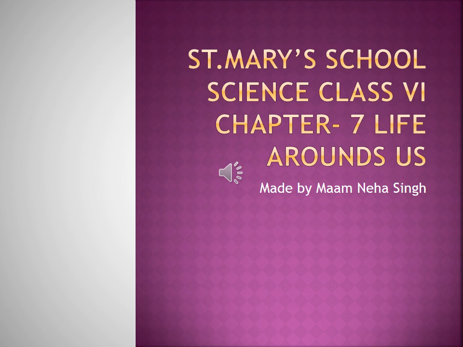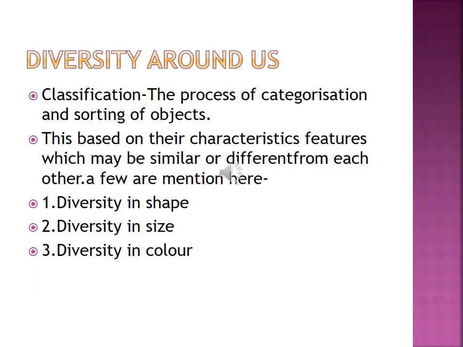Today we will discuss chapter number 7, Life Around Us. Let's start. Diversity around us. When we look around, we find a variety of things like human beings, trees, cars, stones, birds, insects, clothes, paper and pencil.